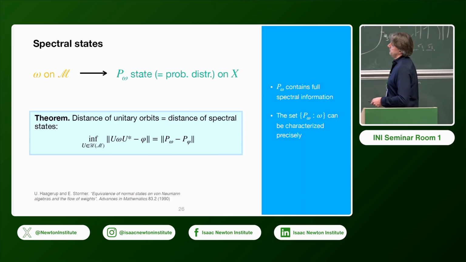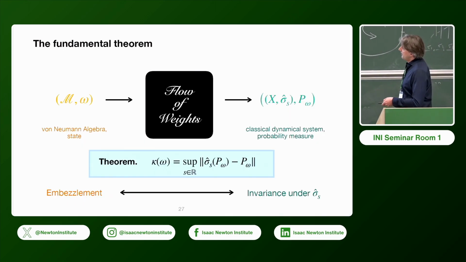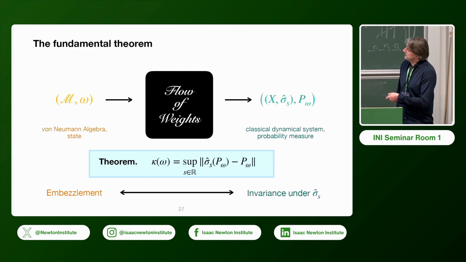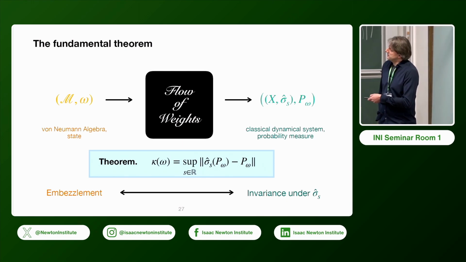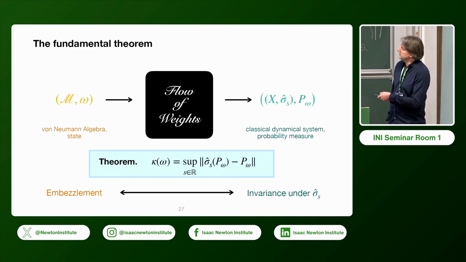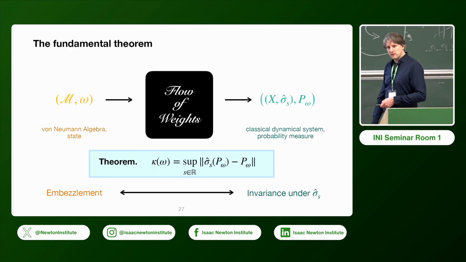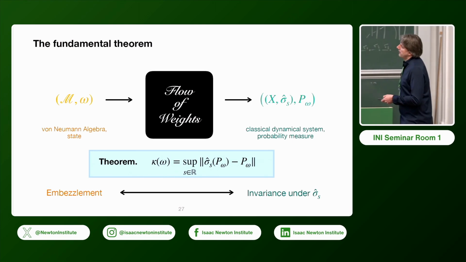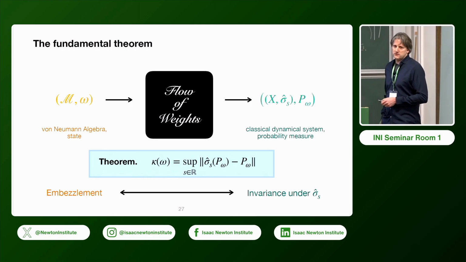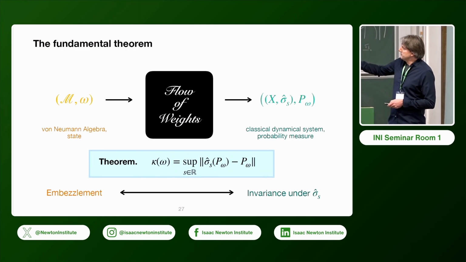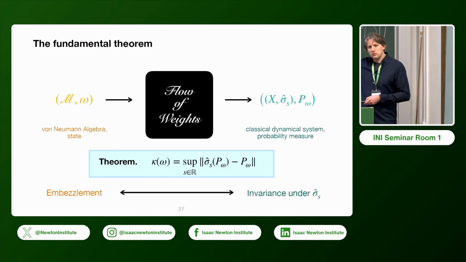and that's in the natural total variation distance of these probability measures. And now our main result of the paper, we analyze this, is essentially that this kappa is nothing but this quantity. So you look at the maximal distance you can achieve by shifting the probability measure along the dual action on the center, comparing it to itself. So in this sense, embezzlement is not only equivalent to invariance, but it's even equivalent in a quantitative sense.